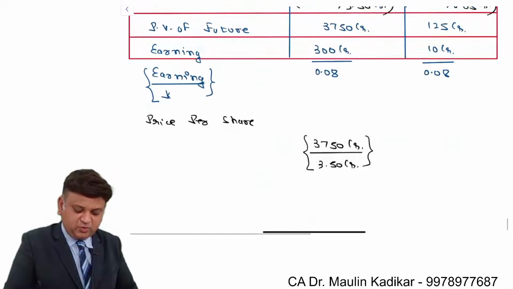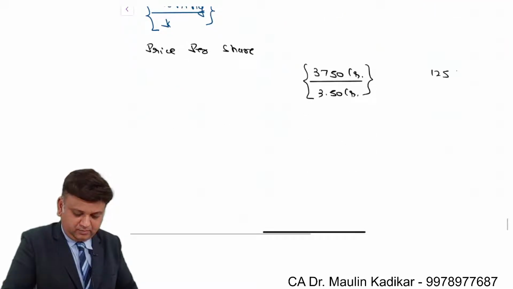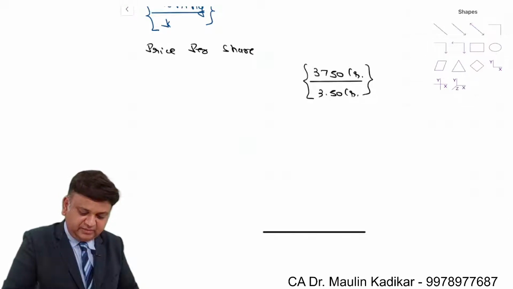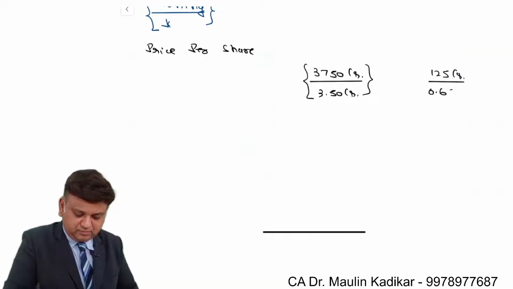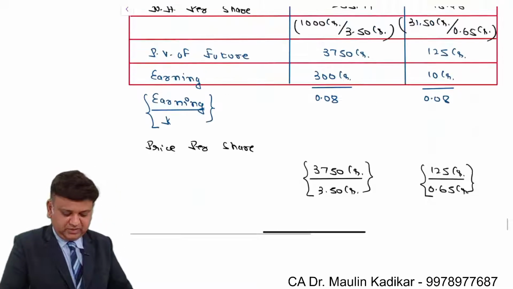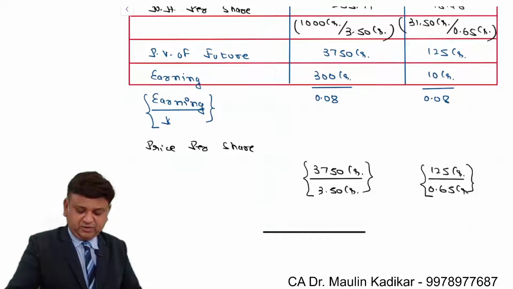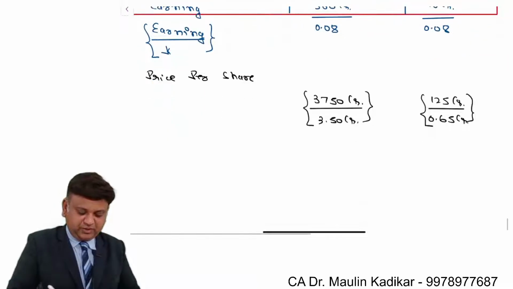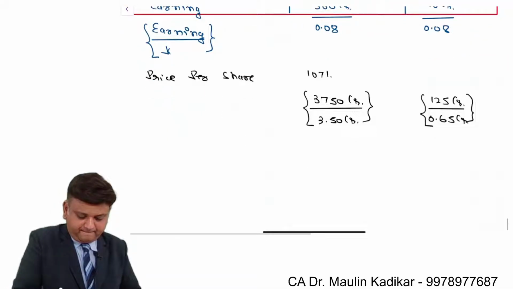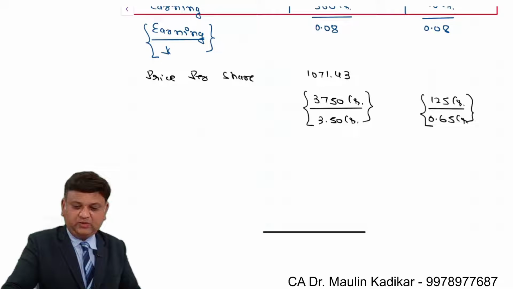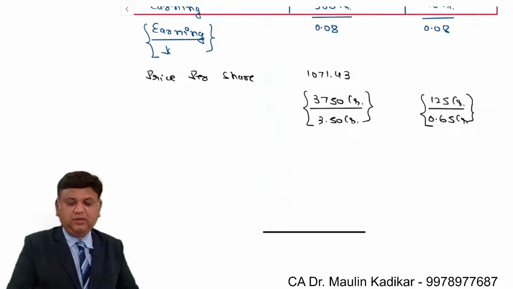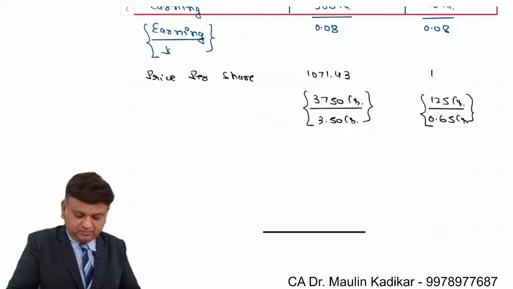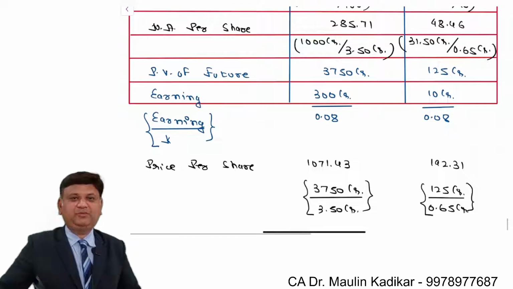For the next one, it is 125 crore divided by 0.65 crore. That is the way the price per share can be calculated. 1071.43. 125 divided by 0.65, 192.31. This is the way the price per share can be found.